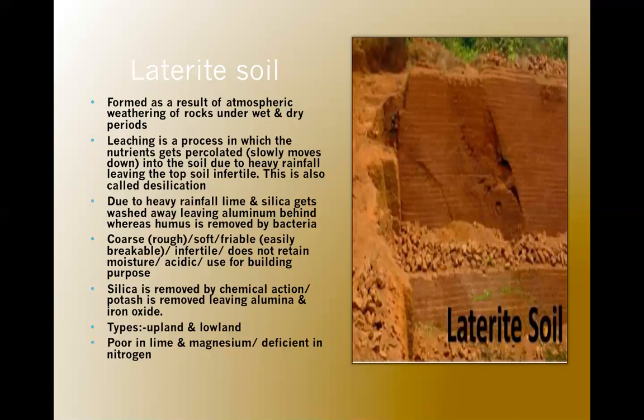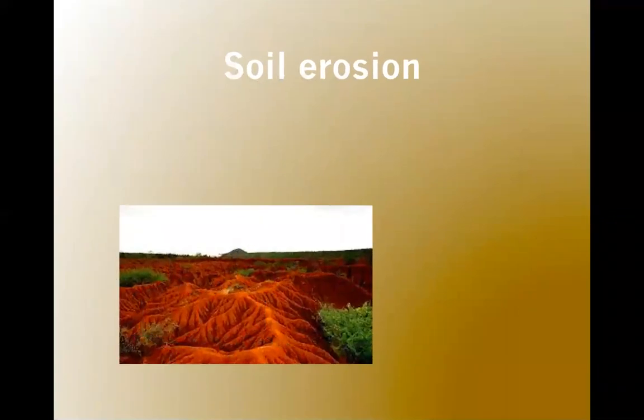Its texture is porous in nature and soft. Now minerals. It is deficient in nitrogen, poor in lime and magnesium, rich in iron oxide and potash, and alkalis are leached. Laterite soil is rich in iron oxide, so it is considered a construction material. Crops we can find are cashew nuts, tea, coffee.